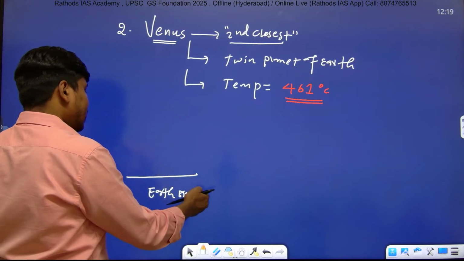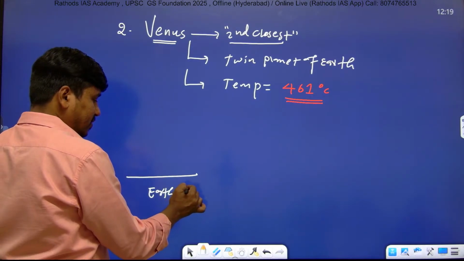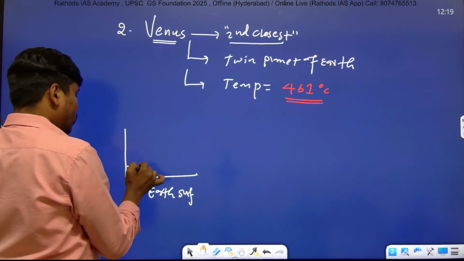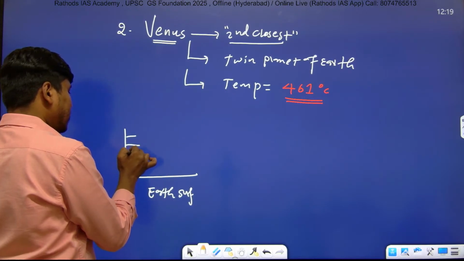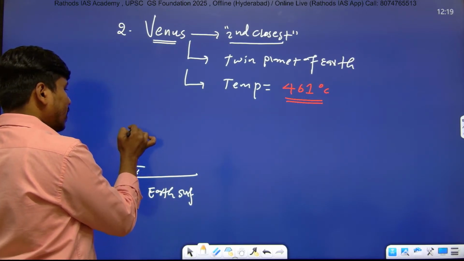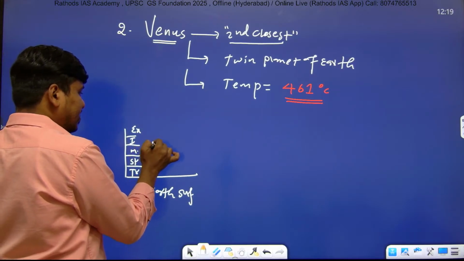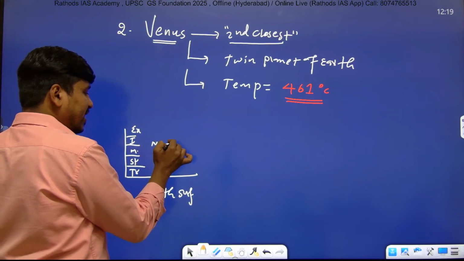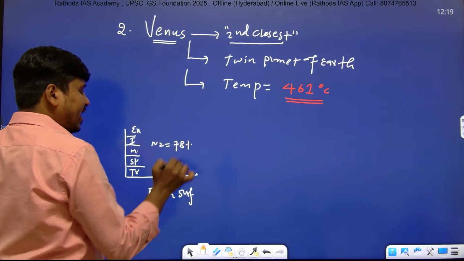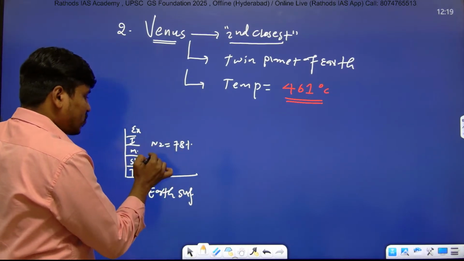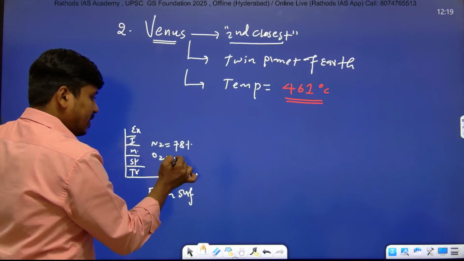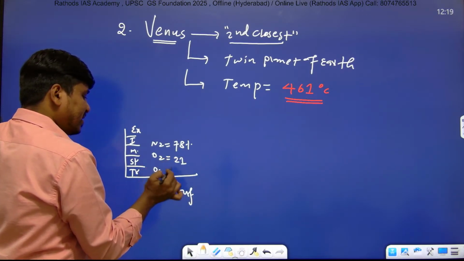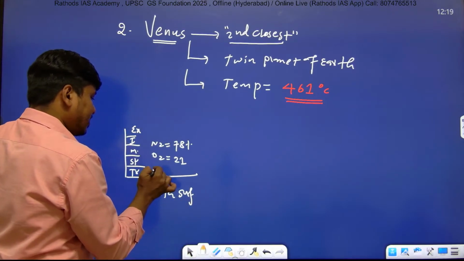This is the Earth surface, and this is the Earth atmosphere: troposphere, stratosphere, mesosphere, ionosphere, and exosphere. In our atmosphere, the most abundant gas is nitrogen, 78%. Second is oxygen, 21%. And the minimum available gas is carbon dioxide, CO2.